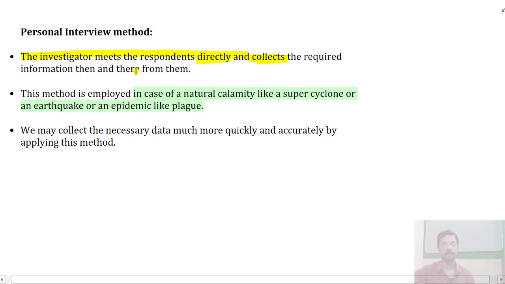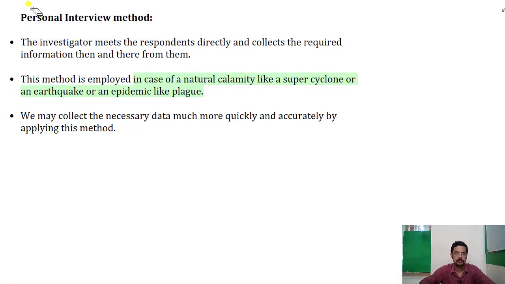This method is used in cases of natural calamity like a super cyclone or an earthquake, or an epidemic like a plague. We may collect necessary data much more quickly and accurately by applying this method.